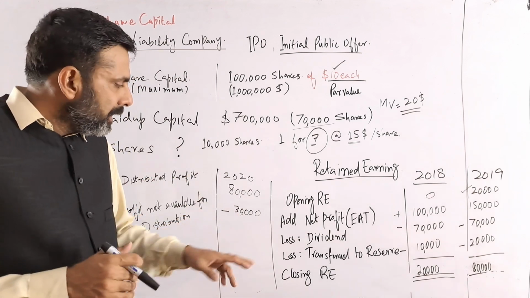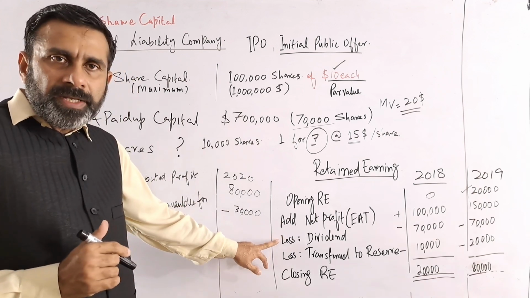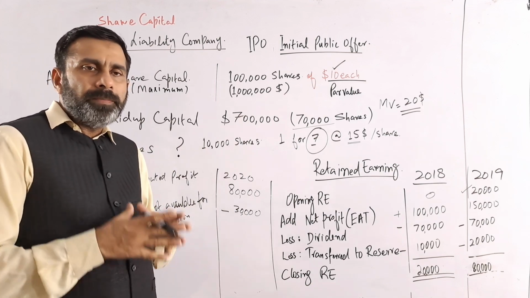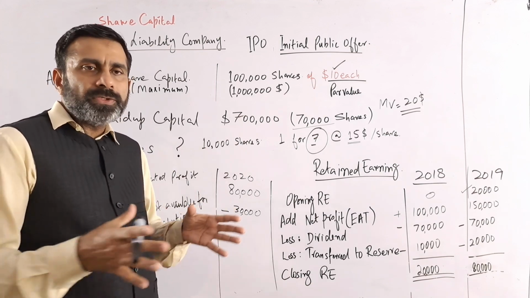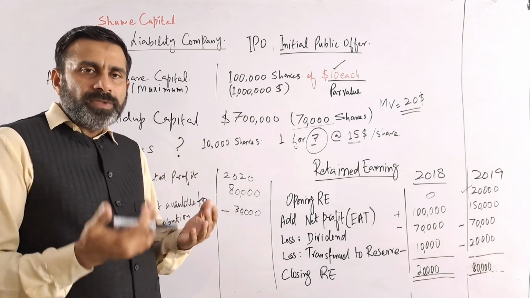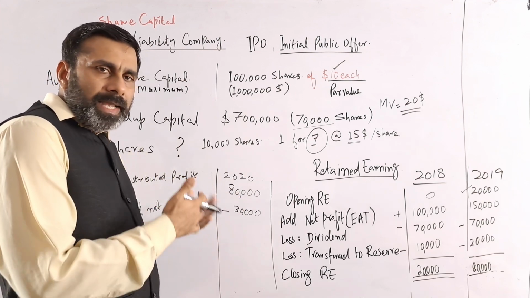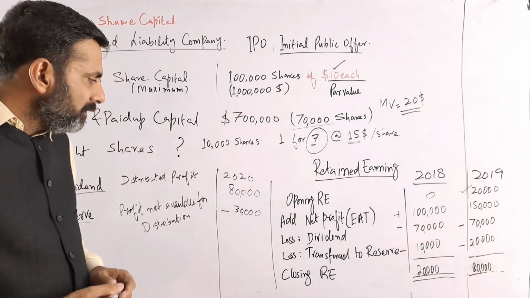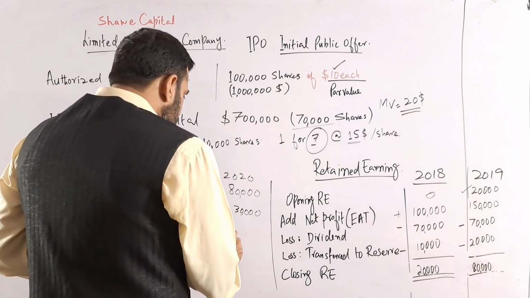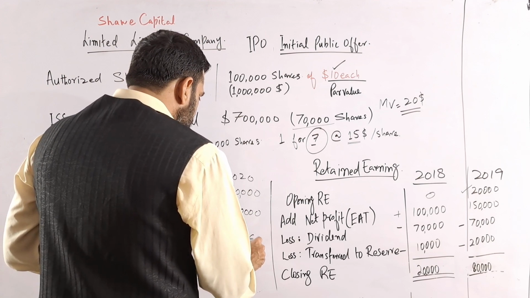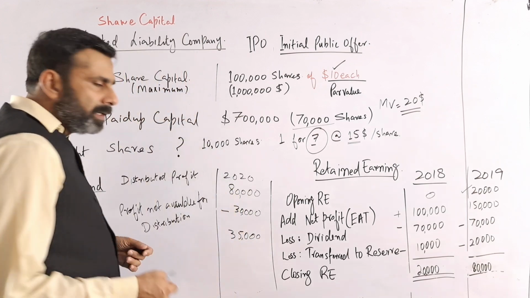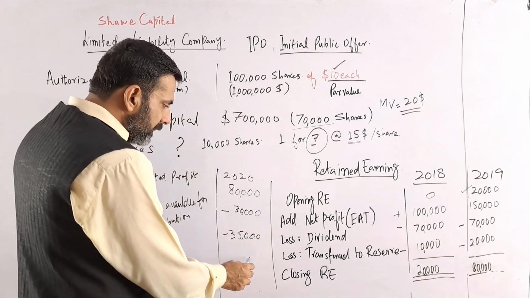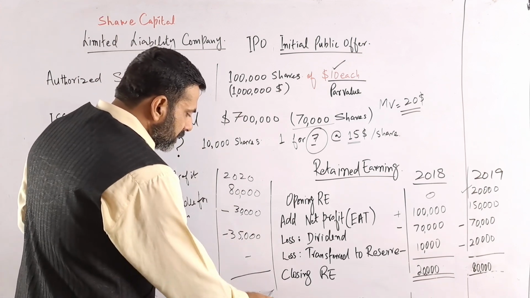Now the point is, should they give a dividend this year or not? It depends on the policy of the company, the board of directors, and the shareholders, whether they want to give a dividend or not. This year they don't have a profit, but if they want to give, they can. We just assume they want to distribute 35,000 as a dividend and don't want to keep anything as a reserve.